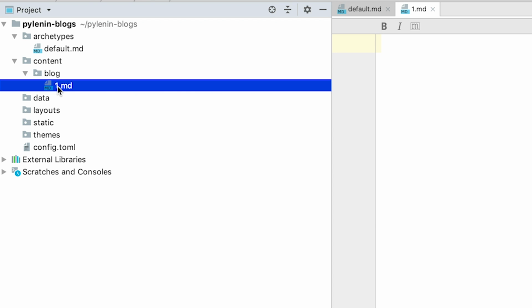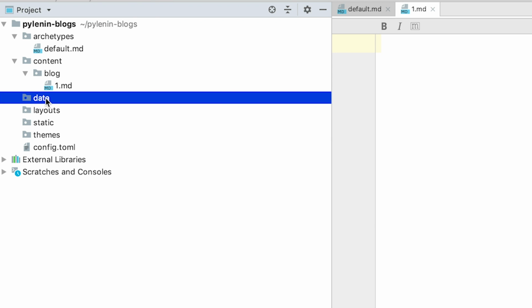Now, next is the data folder. This is also something we are not going to use a lot. Think of it like it's the database for your Hugo site. So for example, you can put in a JSON file and directly read the content into your website. Make it more dynamic, but we are only building a static site for blogging. We are not going to need it.